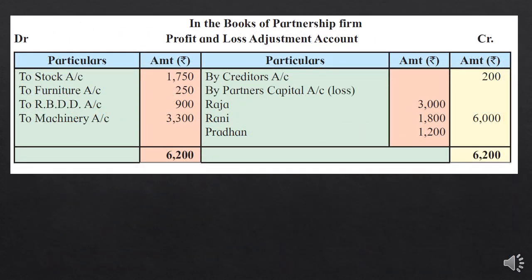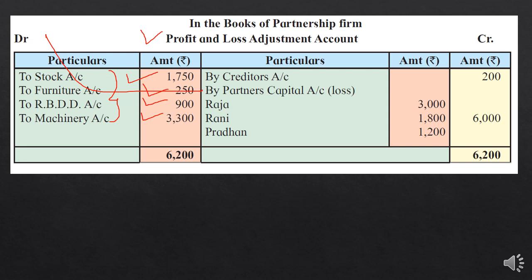So let's see, students, first in the books of the partnership firm, the profit and loss adjustment account. Since stock is decreased, furniture is decreased, RDD, machinery, all the amounts are decreased. So what is the entry for a decrease in asset? Profit and loss adjustment account debit to assets account. You can see that on the debit side of the profit and loss adjustment account they have written stock 1,750, furniture 250, reserve for bad and doubtful debt at 5%, 900, and machinery 3,300. How it is calculated I have already told you.